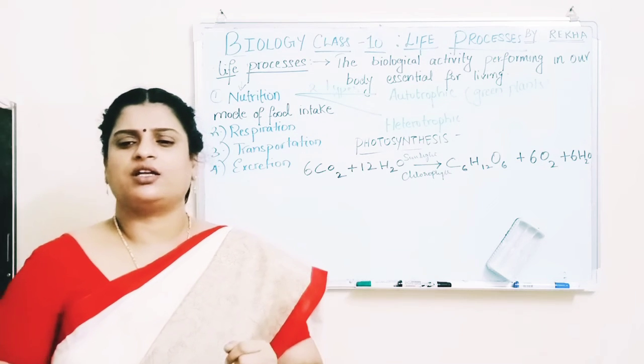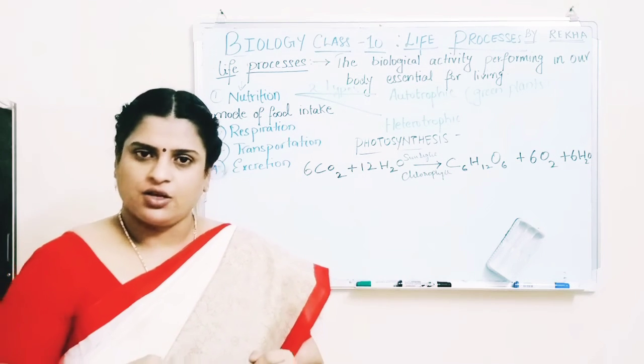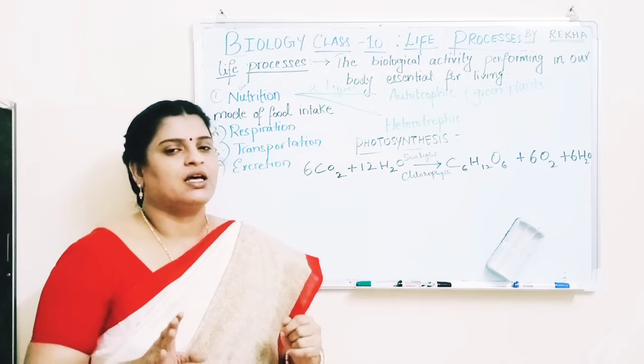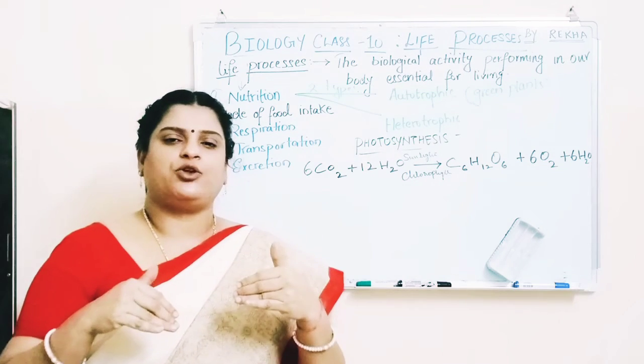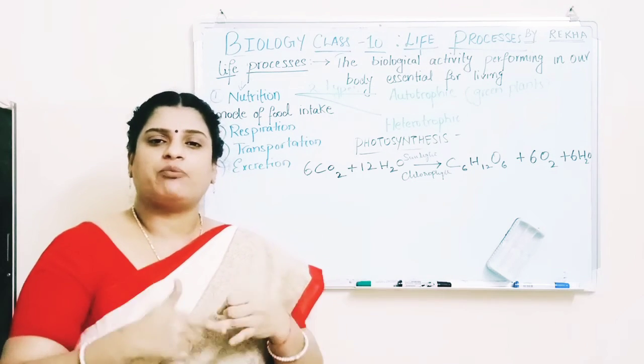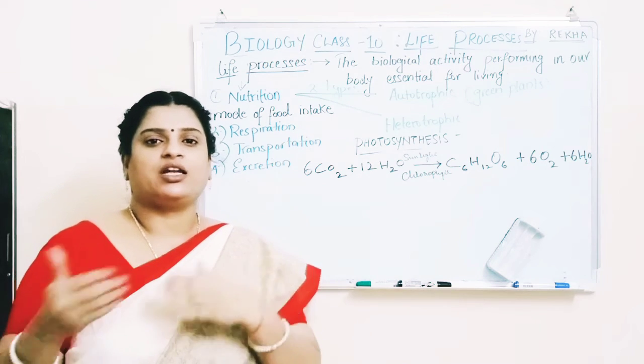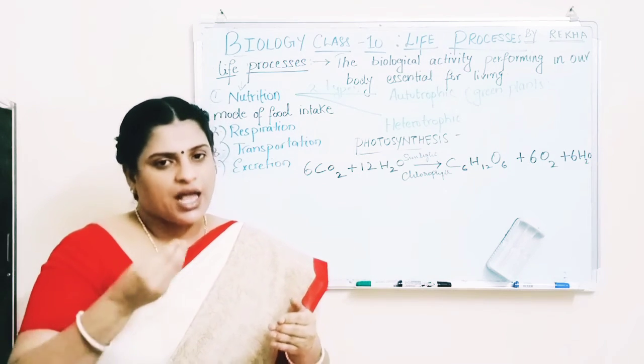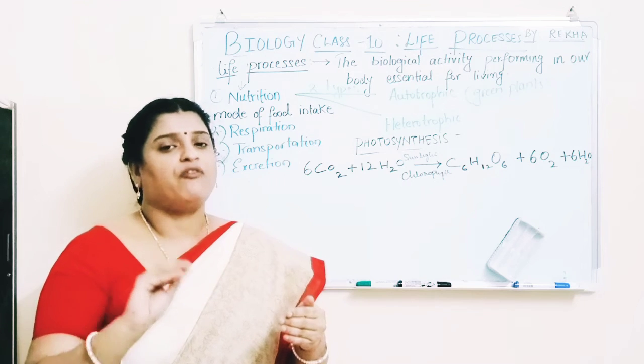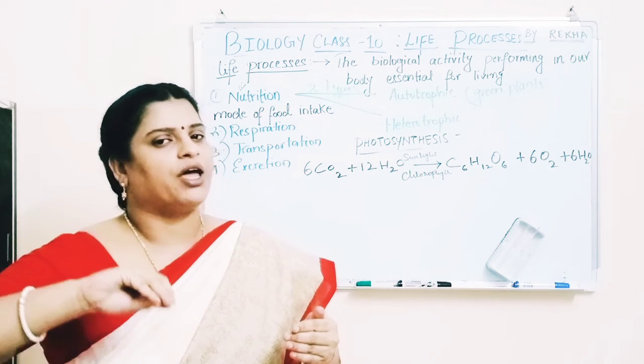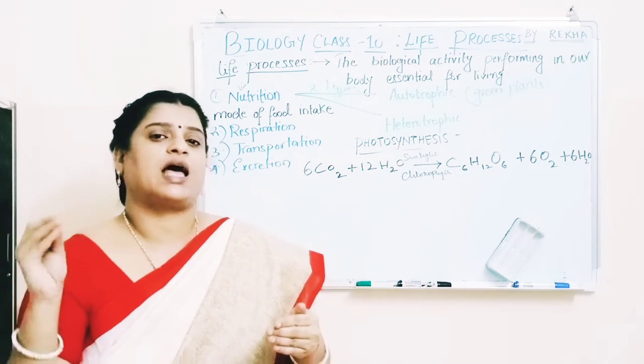How do we get energy? From the food intake. So nutrition means the intake of nutrients. Nutrients are the minerals, vitamins, proteins, everything we get from food. So it is the intake of nutrients and being capable of utilizing them for all life process activity.